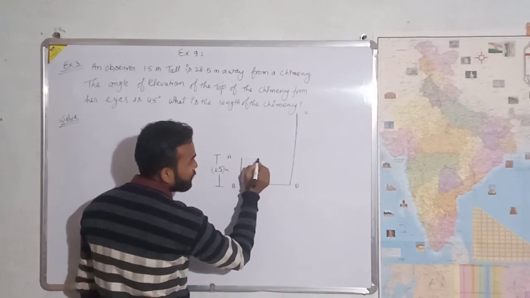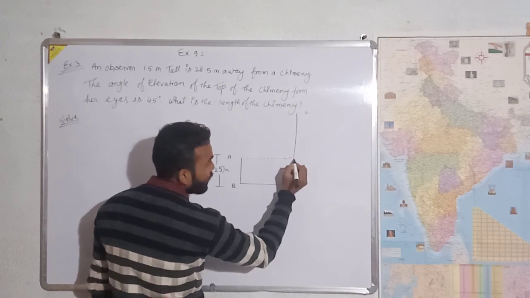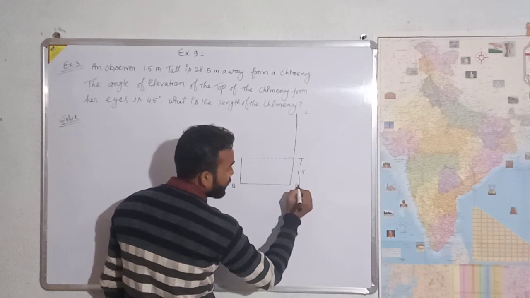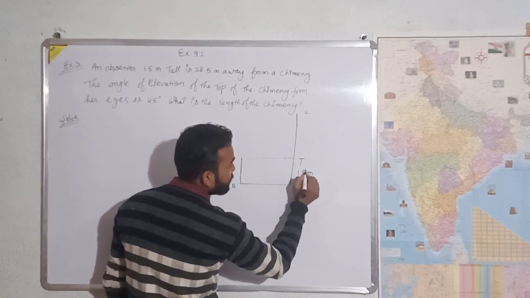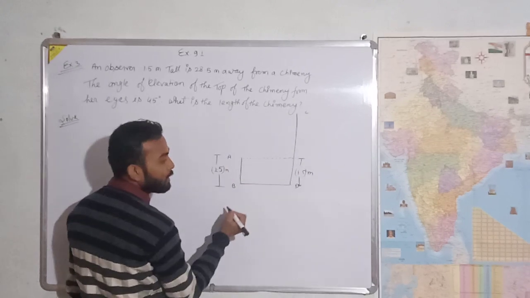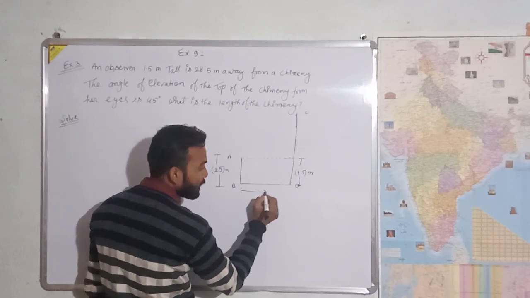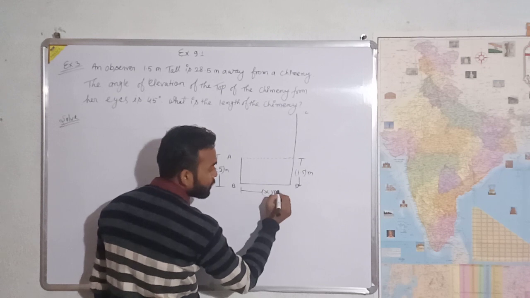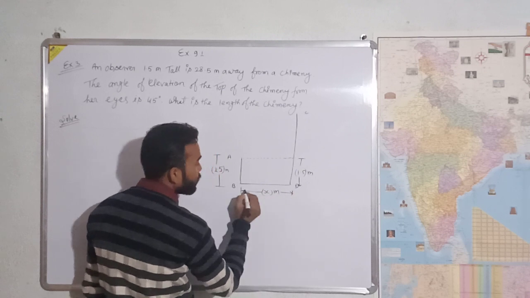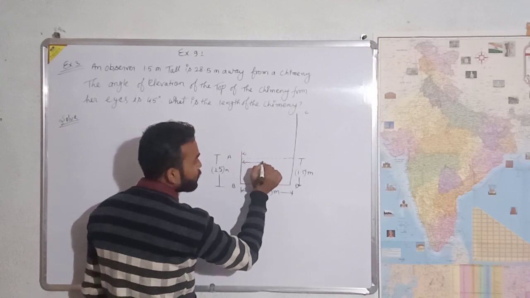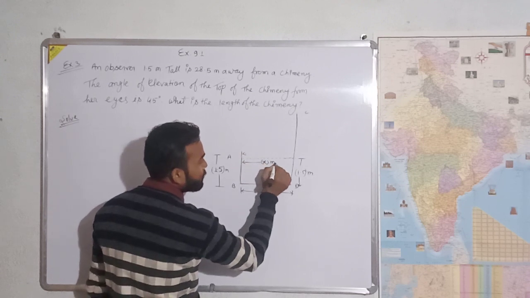This is parallel to the ground and equal to 1.5 meter, because it is the opposite side of a rectangle. Let me suppose this length will be x meter, so it will also be equal to x meter.